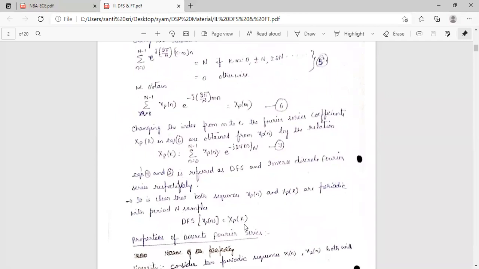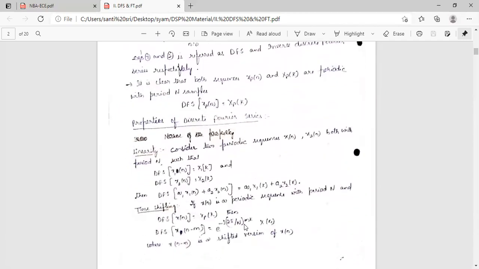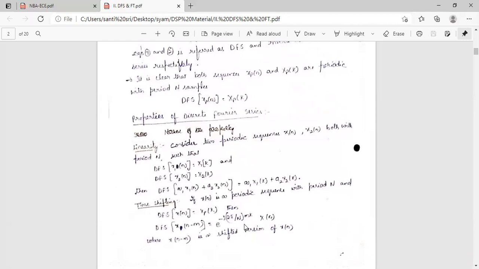Now we will see the properties of discrete Fourier series. So the first property is the linearity property. How is the linearity property of discrete Fourier series defined? Let us consider two periodic sequences x1 of n and x2 of n, both having the period capital N, so that discrete Fourier series of x1 of n is equal to X1 of k, and discrete Fourier series of x2 of n is equal to X2 of k. Then discrete Fourier series of a1 into x1 of n plus a2 into x2 of n is equal to a1 into X1 of k plus a2 into X2 of k. This is the linearity property of discrete Fourier series.